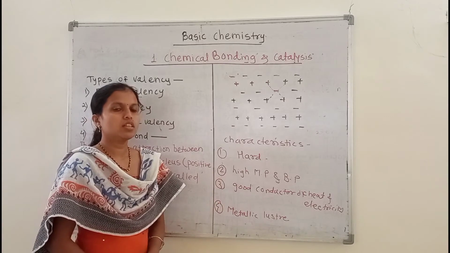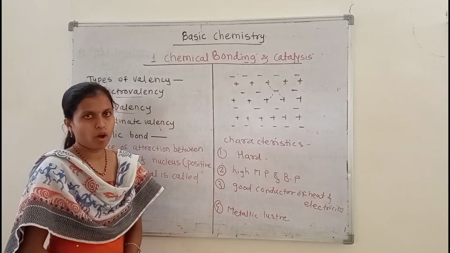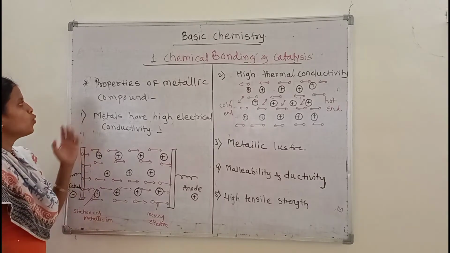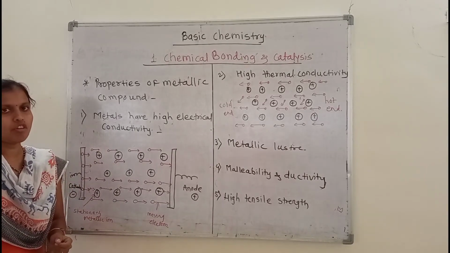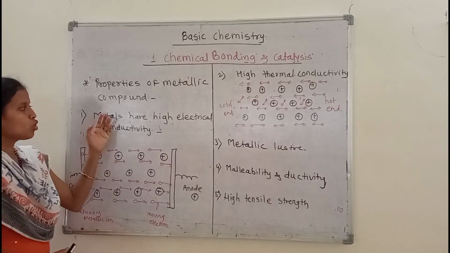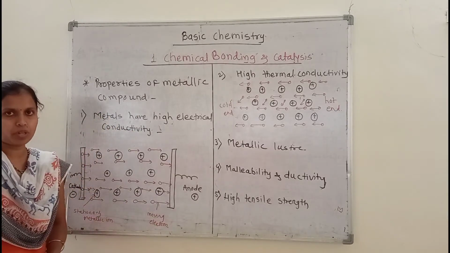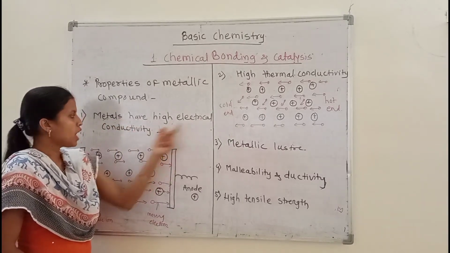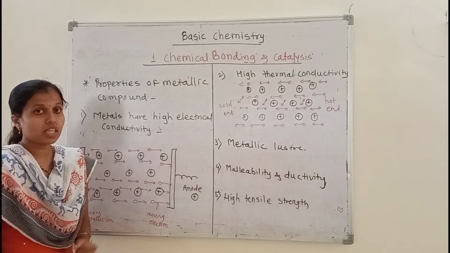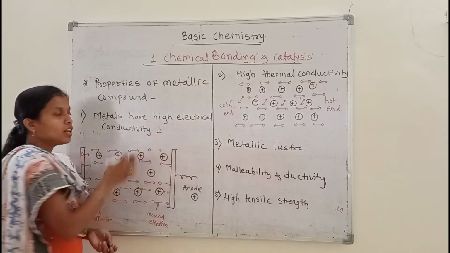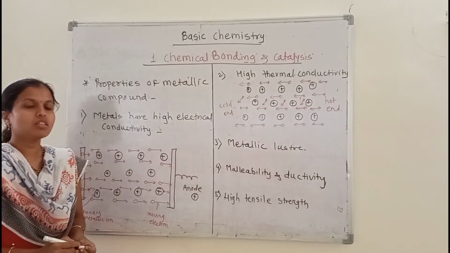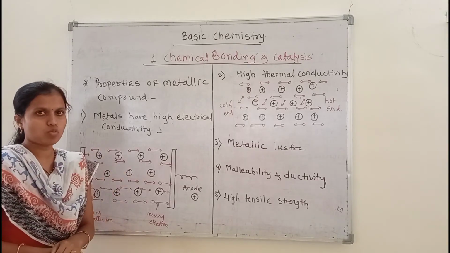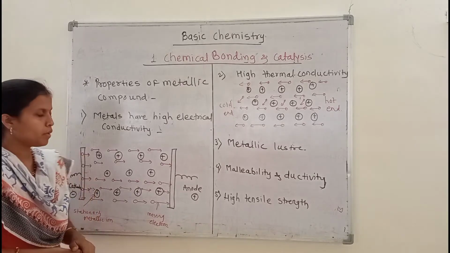Next we see the properties of metallic compounds. According to the characteristics of metallic compounds, we discuss here the properties of metallic compounds. Okay, so let's discuss these different properties one by one. The first property of metallic compounds is that metals have high electrical conductivity. Metals are good electrical conductors. Why? Because the metals have mobile free electrons present.